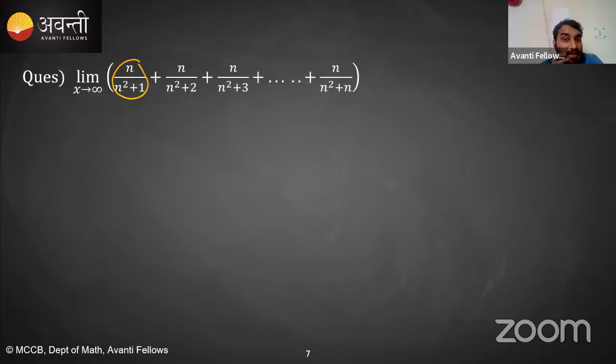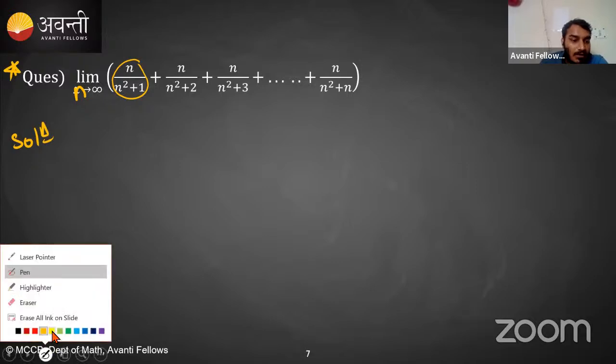Without the sandwich theorem, it is very difficult to solve this question, right? One second. Here n is tending towards infinity. Saying x tending towards infinity makes no sense, because there is no x in the expression. So here n is tending towards infinity. Okay, this is a very important question. So how are we going to solve it?